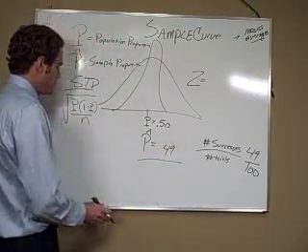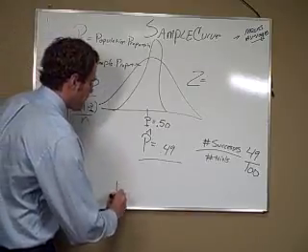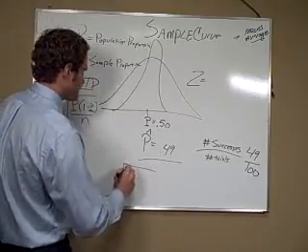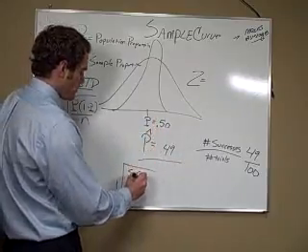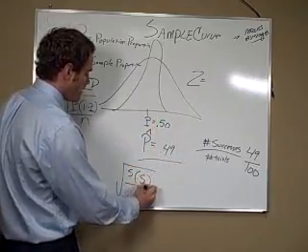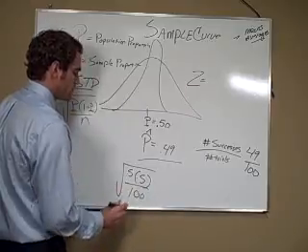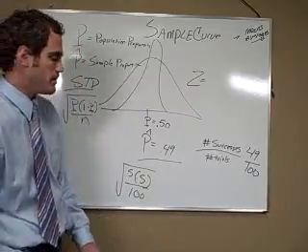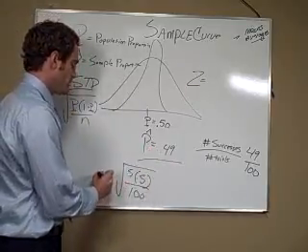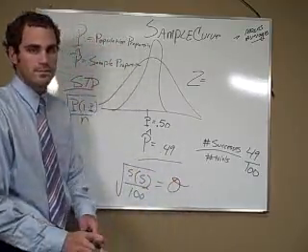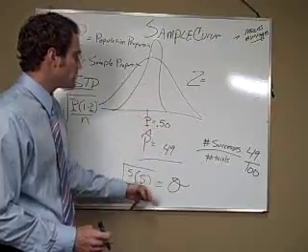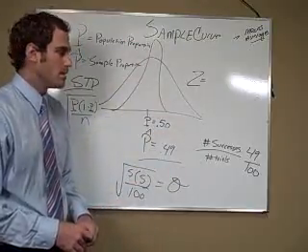My standard deviation is the square root of p, 0.5, times 1 minus p, which is also 0.5, over 100. All under the square root. And this is my standard deviation. Okay? Nothing else about the distribution changes.